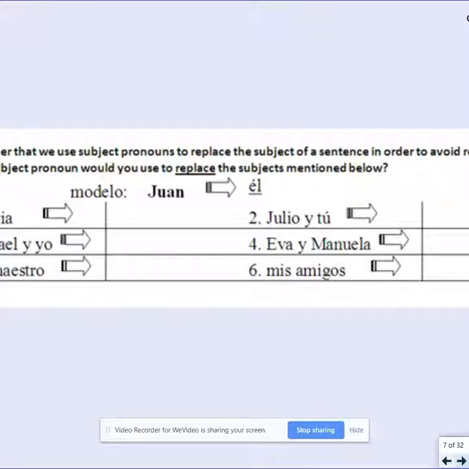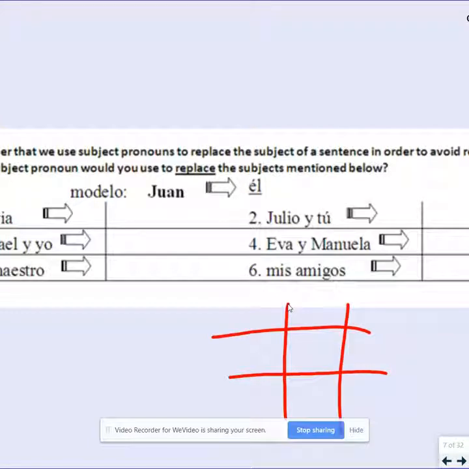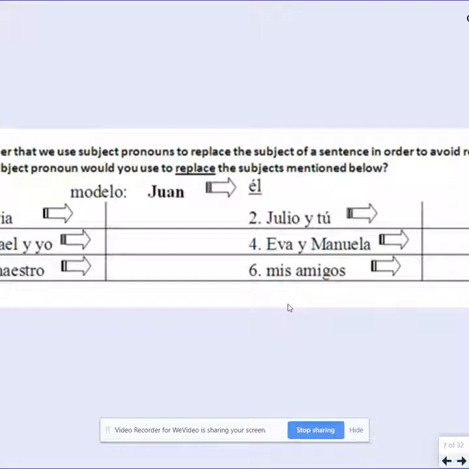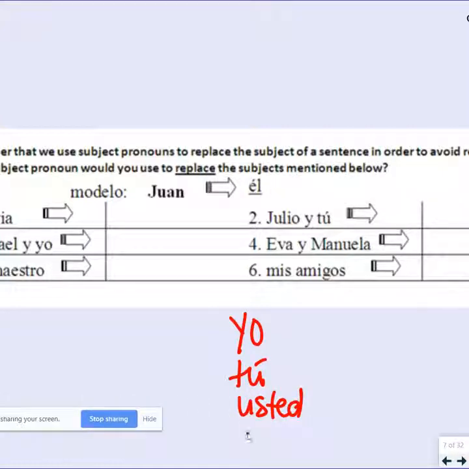My recommendation is always use it in a sentence. So if I were to say, Sylvia kicks the ball, you need to think to yourself, okay? And I'm going to draw a little chart over here of the subject pronouns so that I don't have to keep going back and forth. That's a bad chart. Let me try again. Okay, so we have yo, tú, usted, él, and ella.